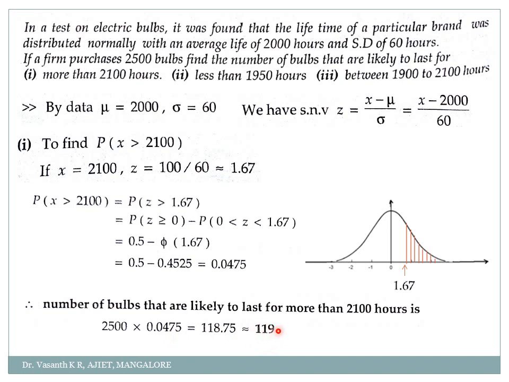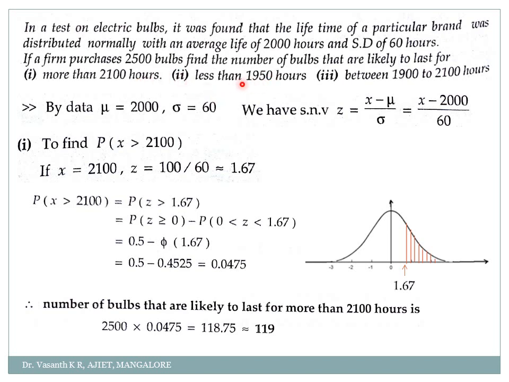So out of 2500, 119 bulbs may survive for more than 2100 hours.